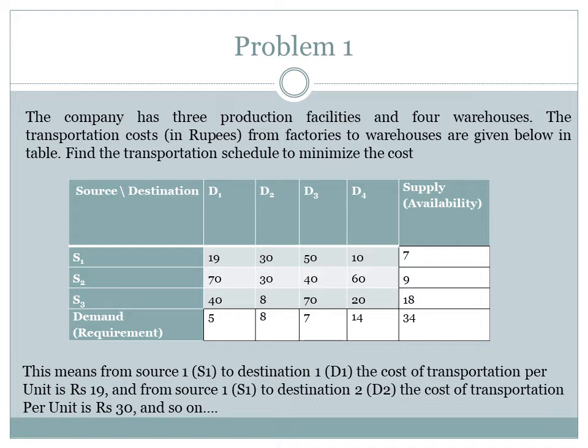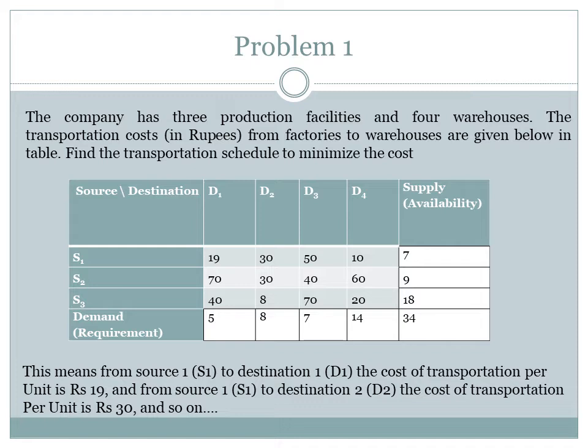Similarly, the availability at each source is also given: in S1 7 units are available, at S2 9 units are available, at S3 18 units are available. So also the demand of each destination. D1 has 5 units of demand, D2 has 8, D3 7 and D4 14 units.